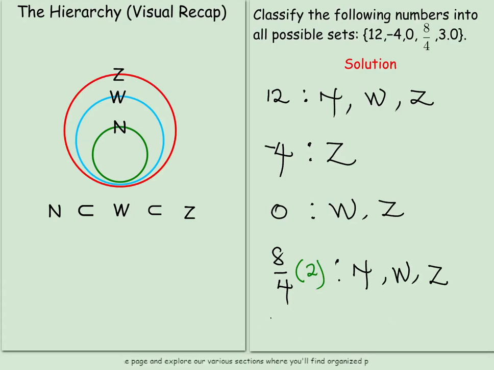Then we look at 3.0. 3.0 is also just 3. Later on, we'll be looking at decimals and all that, but this 3.0 here is actually the same as 3. So is 3 a natural number? It is a natural number. Is it a whole number? Yes, it is. And it is also an integer. So these are the possible sets these numbers belong to.